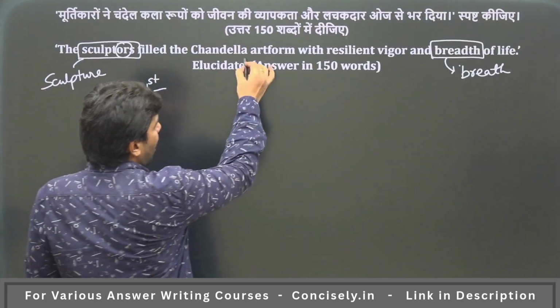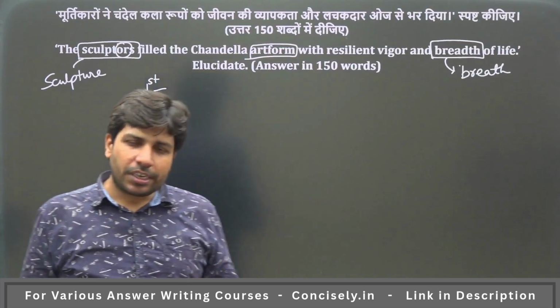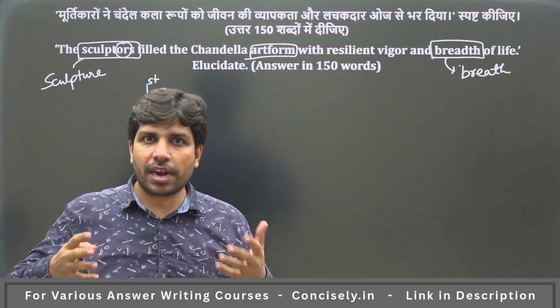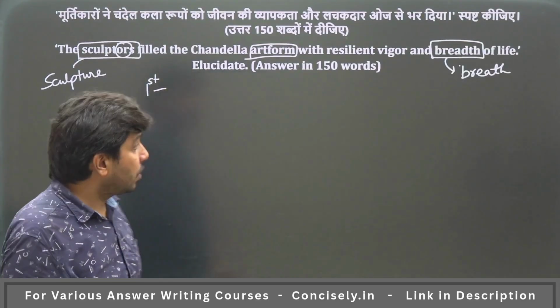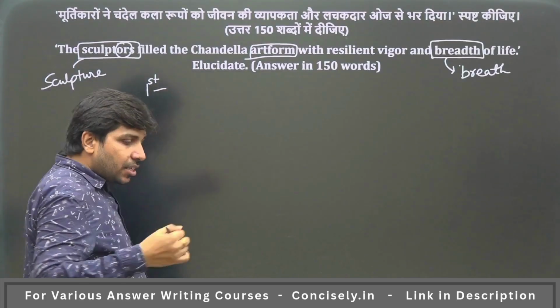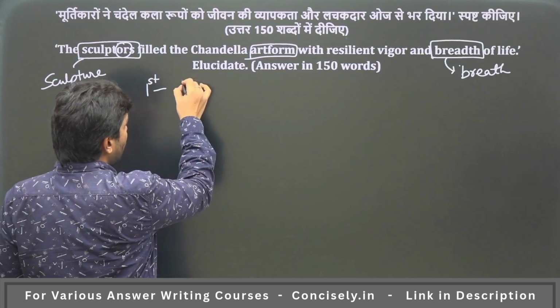Another word is art form. Question is about Chandella art form. It has been seen very often that students are actually writing about Khajuraho temples. They are elaborating Khajuraho temples. One mistake students have committed is that they are writing about architecture, Chandella architecture. Question is not about architecture.